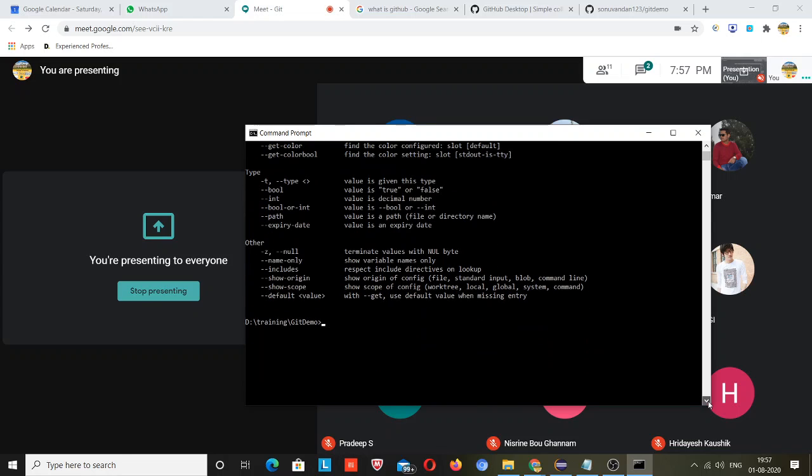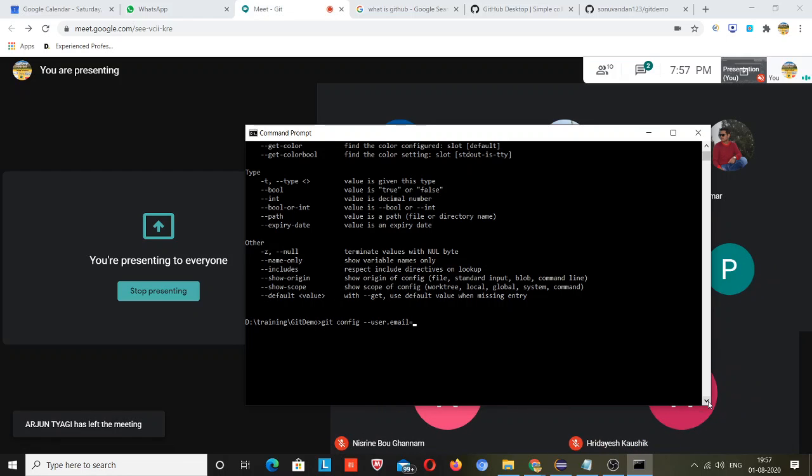Now you need to provide the git email. git config minus minus, or you can say hyphen hyphen, user dot email is equal to, this is the mail from which you have created your GitHub account. And please don't misuse that. Otherwise it will not be possible to do that, but please don't misuse it, because the first time you need the password, and that I will never tell you. User dot email is equal to,